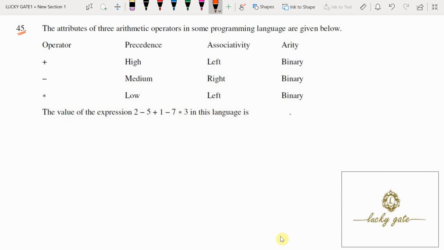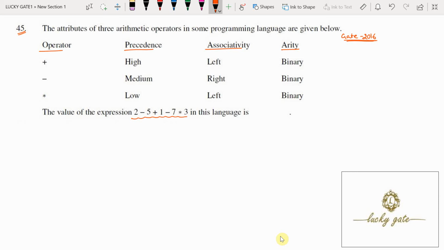This is a question asked in GATE 2016 for 2 marks from the subject compiler design. Here the question given is: operators, their precedence and associativity, and their arity are given, meaning whether it is a binary operator or unary operator is mentioned. The value of the expression 2 minus 5 plus 1 minus 7 star 3 in this language is. Now what is the value of this expression according to the rules of some programming language?